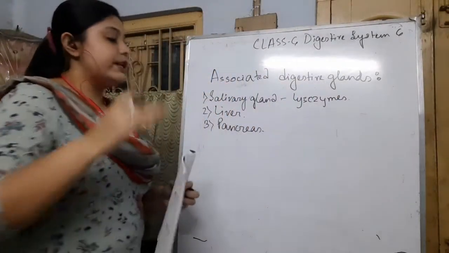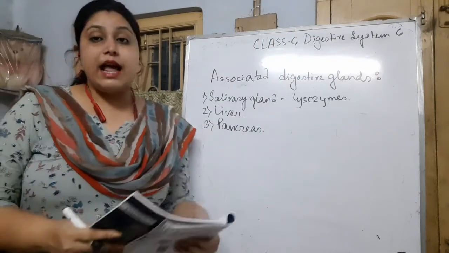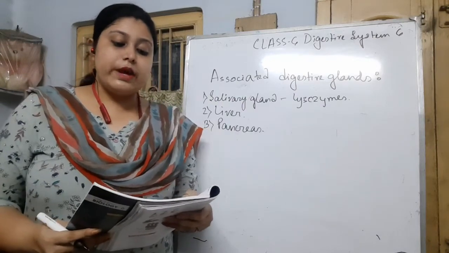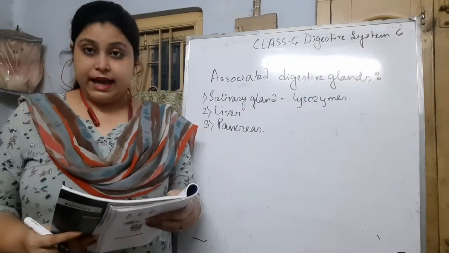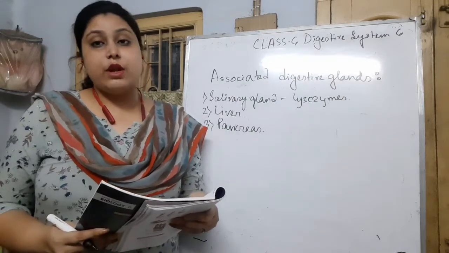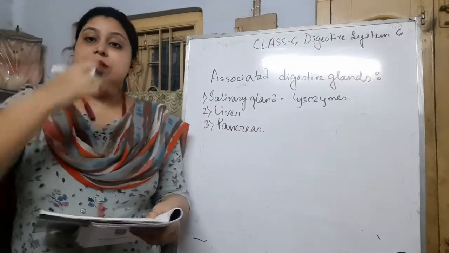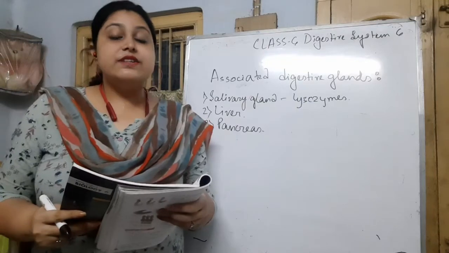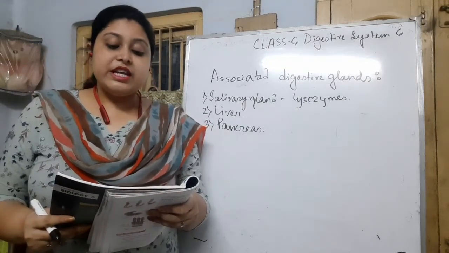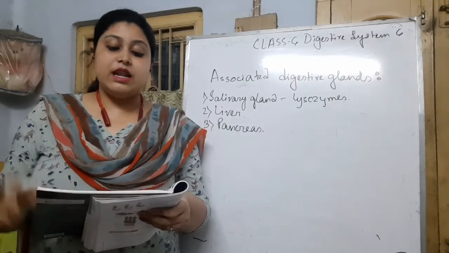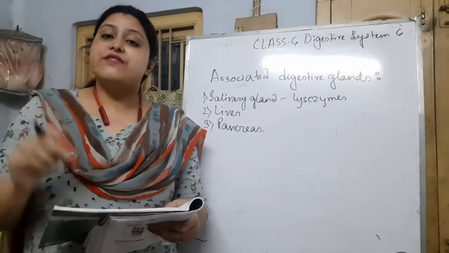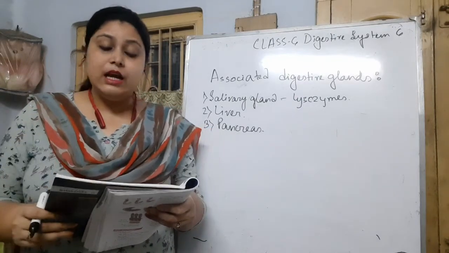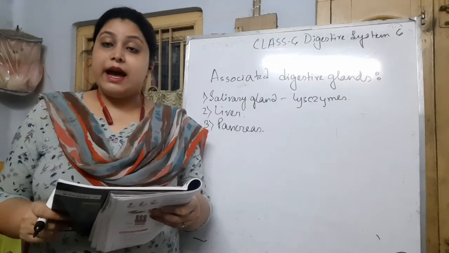Okay. So the next gland, the biggest gland of our body, is called liver. Liver is the largest gland inside our body. It is located in the upper side of the abdominal cavity, and associated with the small intestine. It actually comes in our alimentary canal, and it is located just in the upper part of the intestine. And liver secretes bile, the greenish yellow fluid that helps in breaking down large globules of fat. The bile is very important to digest fats. It has the bile canal or bile duct from which this bile is secreted.